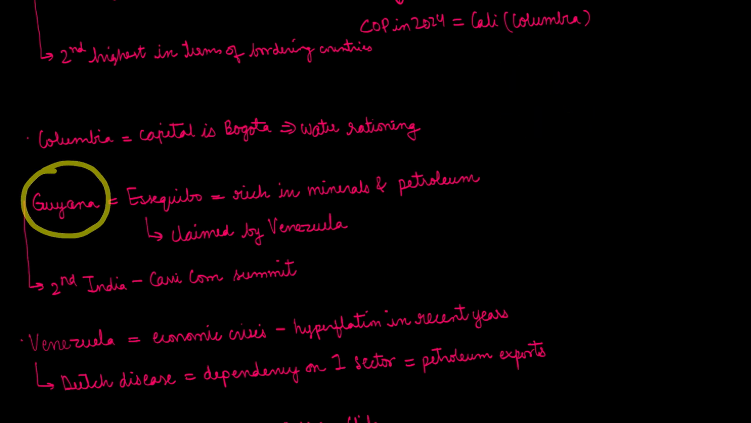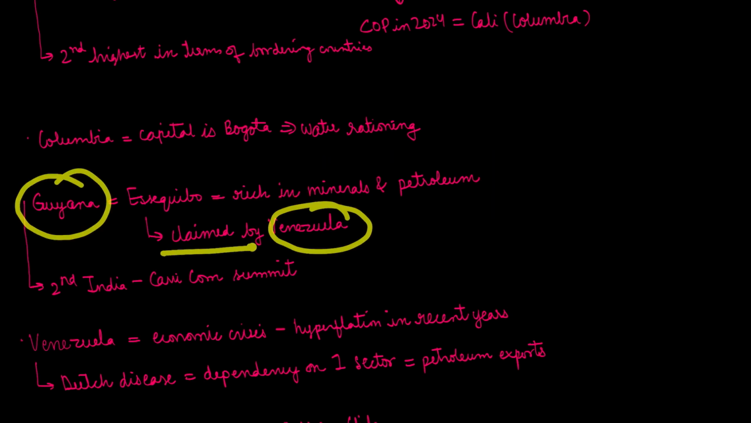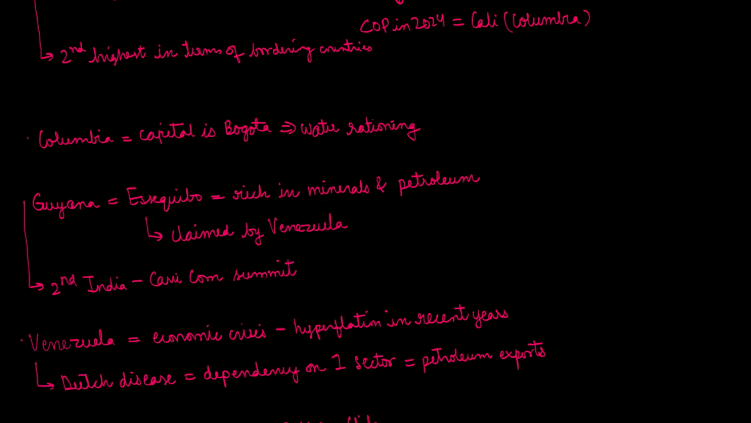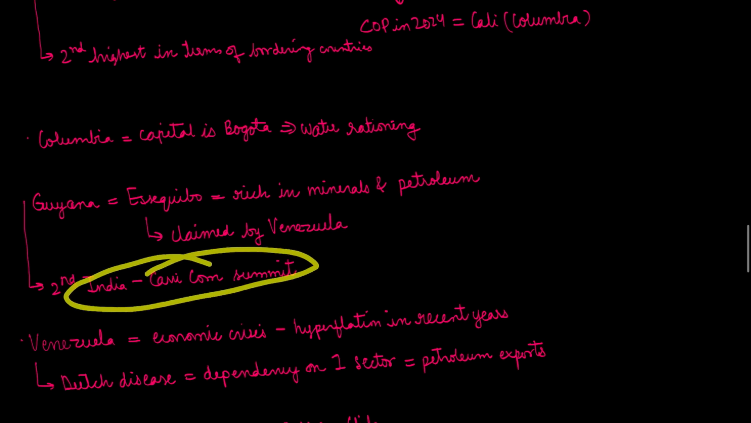Then comes the country of Guyana. In Guyana, there is a place called Essequibo. Essequibo is rich in minerals and petroleum, and this is disputed between Guyana and Venezuela because Venezuela claims Essequibo. Guyana and India have their relations as well. The second India CARICOM summit was held in Guyana.